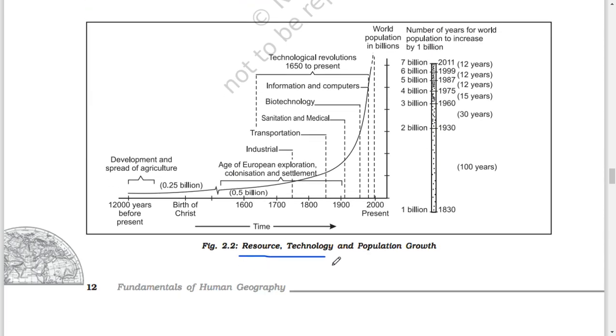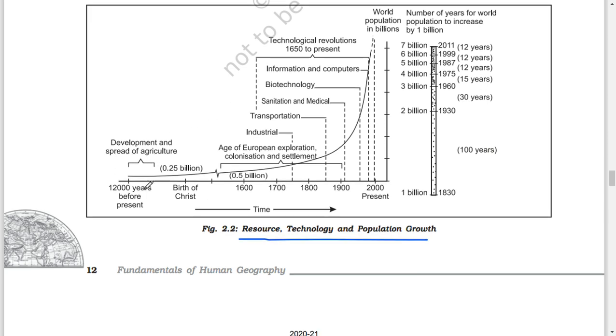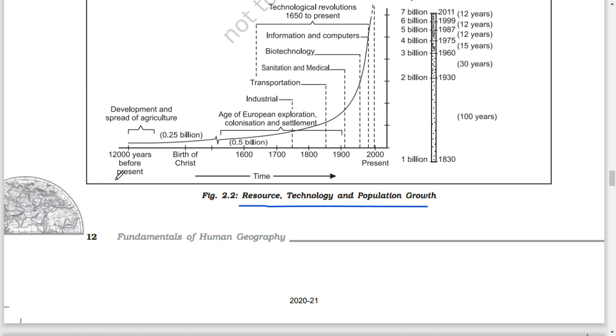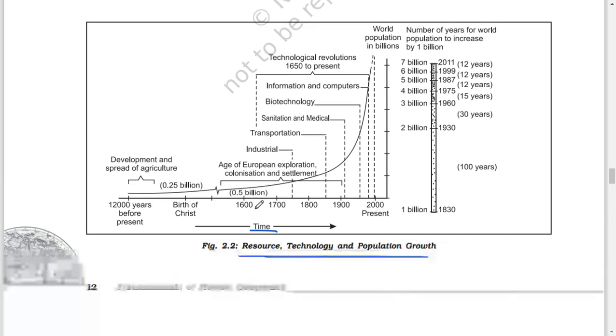Resource, technology and population growth. Development and spread of agriculture. 12,000 years before present, birth of Christ, 1,600, 1,700, 1,800, 1,900, 2,000, present. Time. 0.25 billion, 0.5 billion. Age of European exploration, colonization and settlement; industrial, transportation, sanitation and medical, biotechnology, information and computers; technological revolution, 1,650 to present.